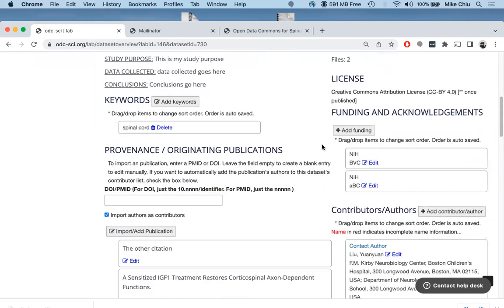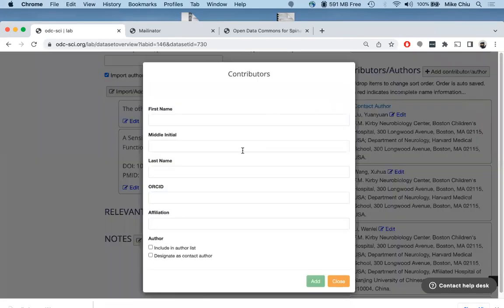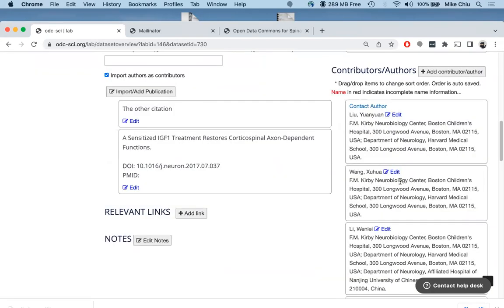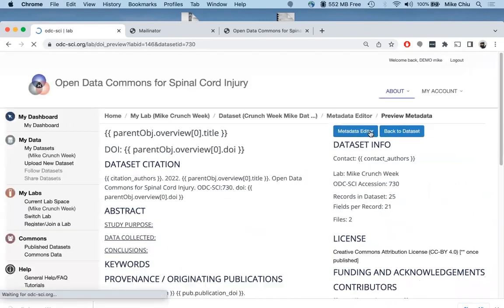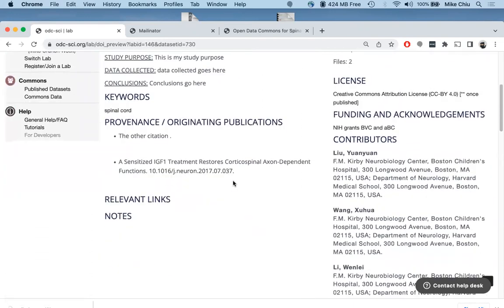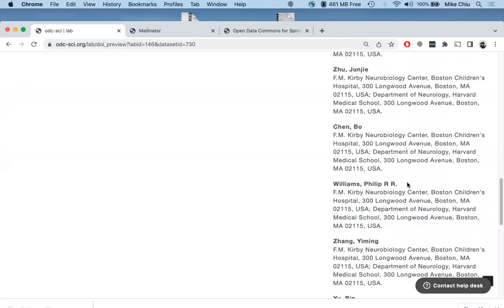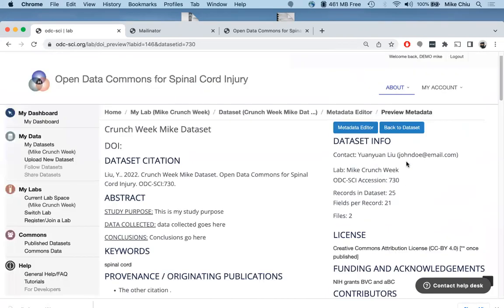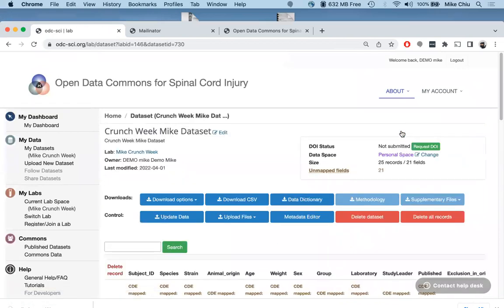And so we have our authors. You can add a new author here, fill out the information. And you can also preview everything that you've entered. So this will be basically what the public will see after you've gotten your DOI. So let's go back to the data set. And so if everything looks good, we can go ahead and request our DOI.